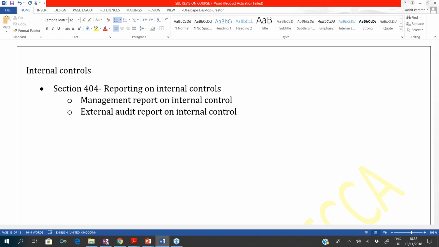Now, Section 404 requires a management report on internal controls and requires an external auditor report on internal controls. When you look at the management report on internal controls, you should know the contents of this report.